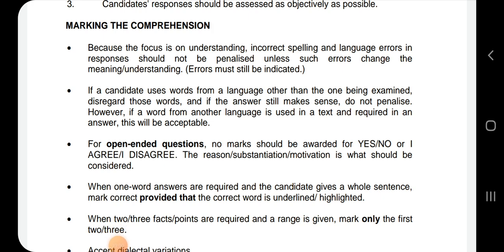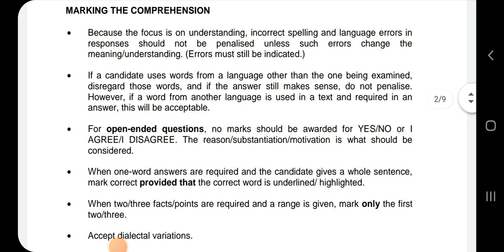So here are the marking guidelines of a comprehension test. Because the focus is on understanding, incorrect spelling and language errors in responses should not be penalized unless such errors change the meaning and understanding. If a candidate uses words from a language other than the one being examined, disregard those words, and if the answer still makes sense, do not penalize.